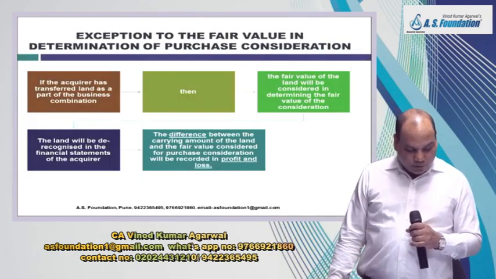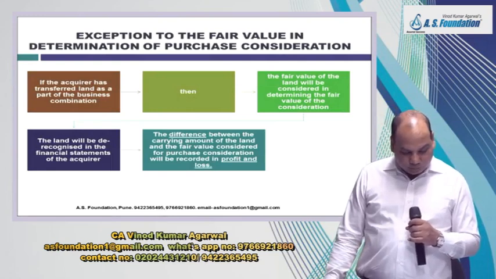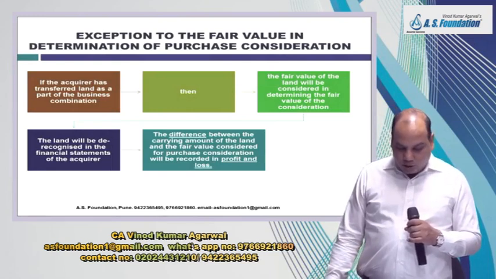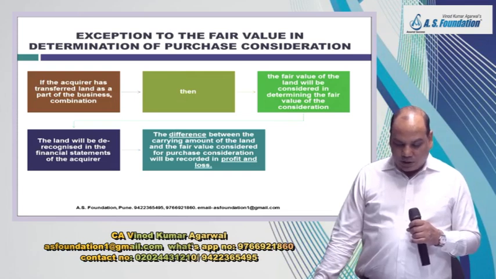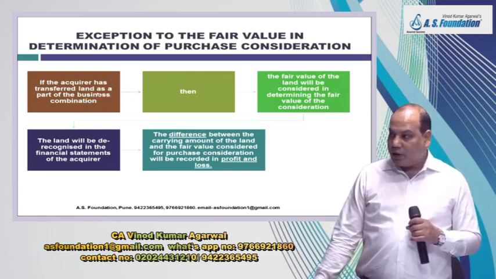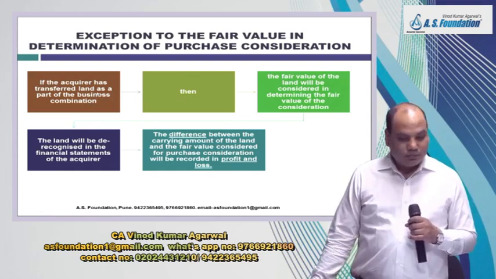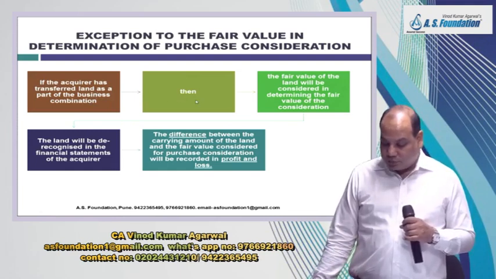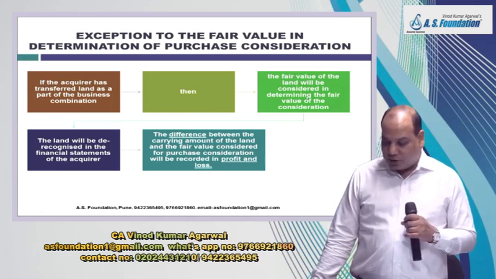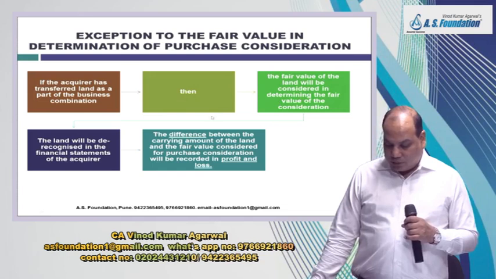One example is also printed there. If the acquirer has transferred land as a part of business combination, so we have paid land as a consideration, then what should we do? First we'll find out the fair value of the land and then compare the fair value of the land with the carrying amount.